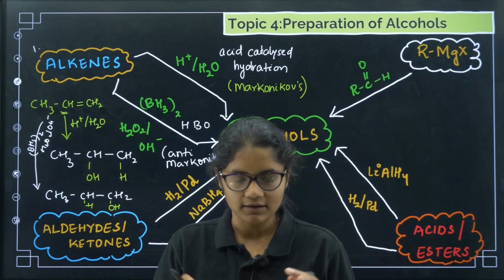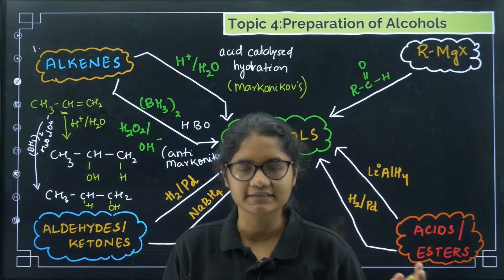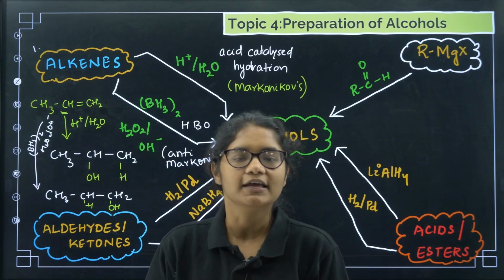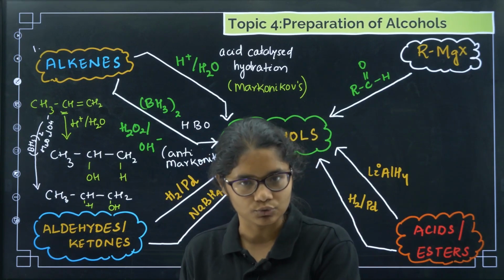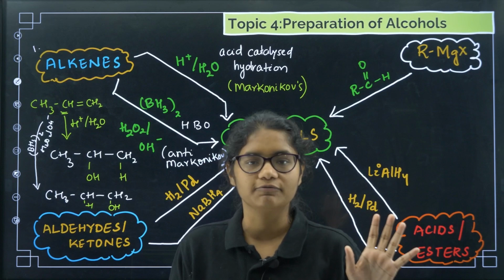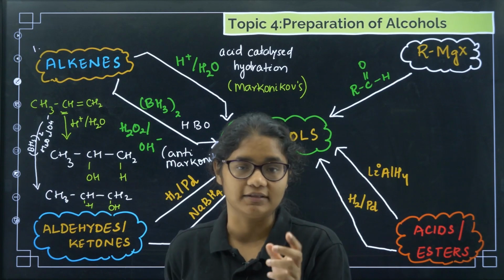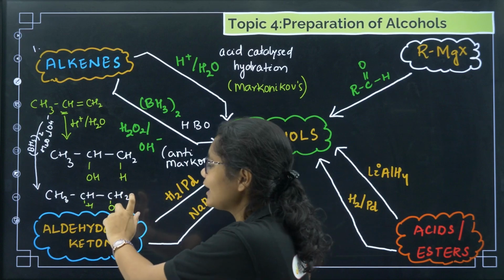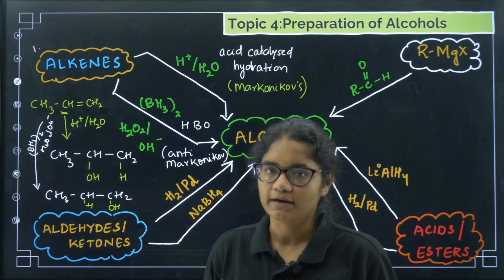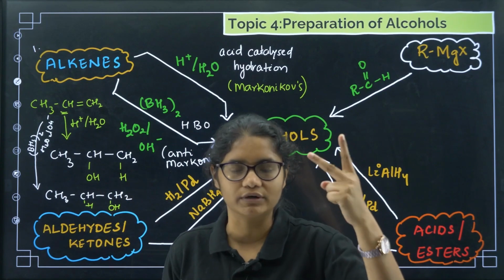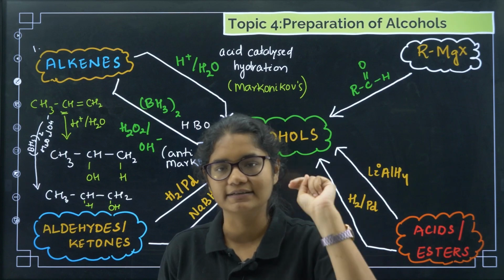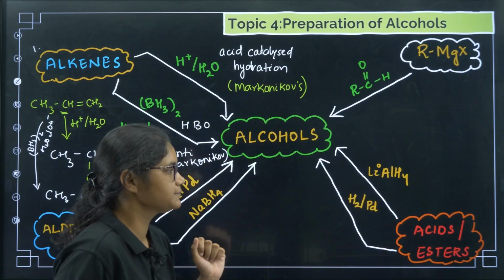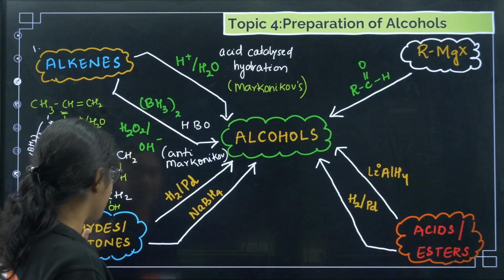Okay. So remember, let us revise. From alkenes we can add H plus and OH minus. If you use normal H plus H2O, then that will give you Markovnikov product. If you use BH3, that is the hydroboration oxidation method, then we will get anti-Markovnikov's product. Clear? First method from alkenes, 2 reagents you have to remember. Now let us go to the second one, that is from aldehydes and ketones.